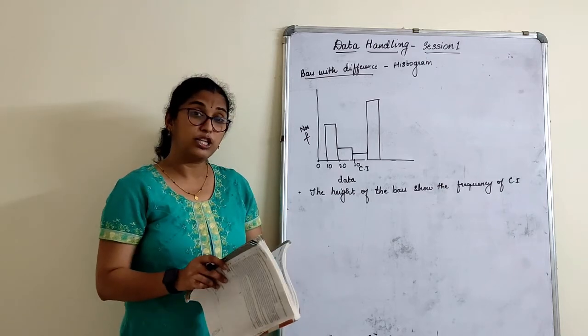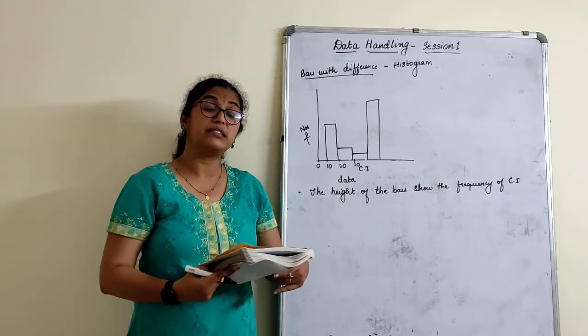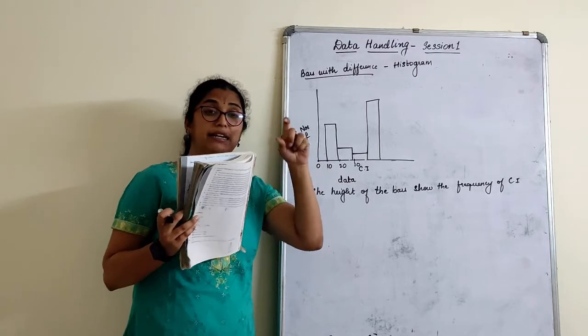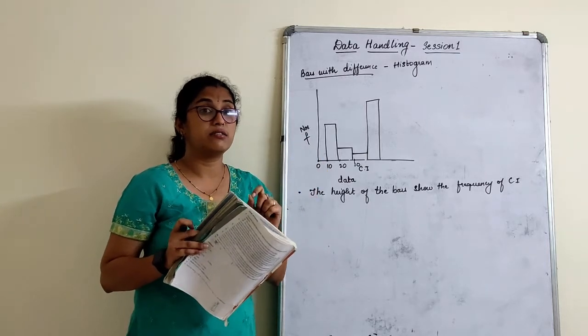Circle or pie chart we will study and understand. When we start with that, I will have a separate introduction class before I start with the circle or pie chart.